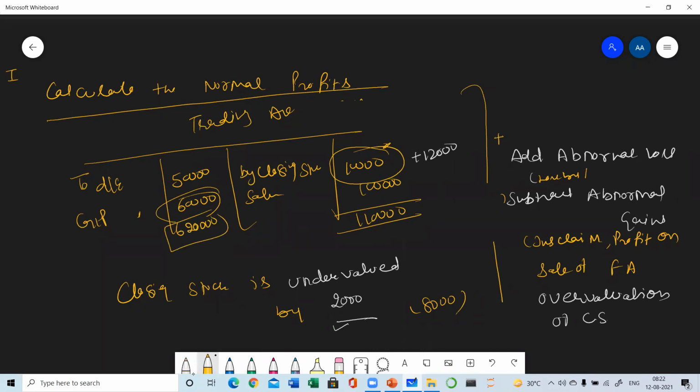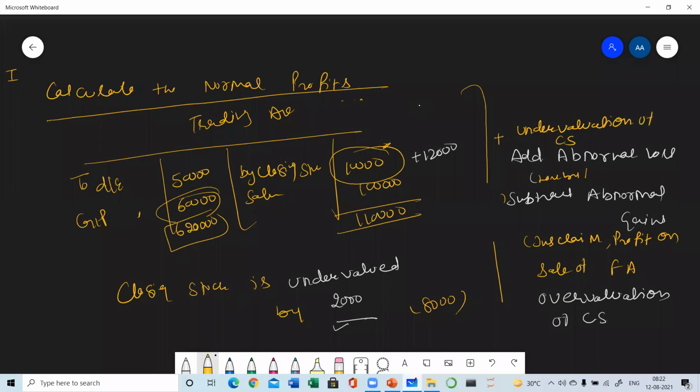So in case of undervaluation, what will be done? Addition or subtraction? Yes, tell me fast. Addition. Yes, very good. Add undervaluation of closing stock.